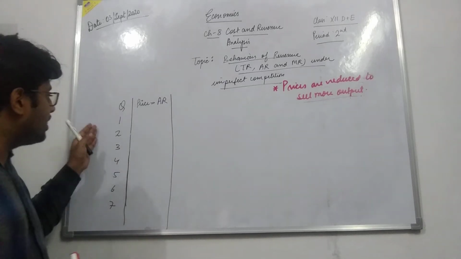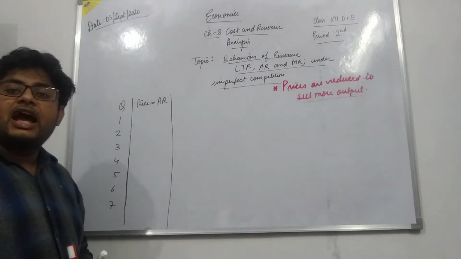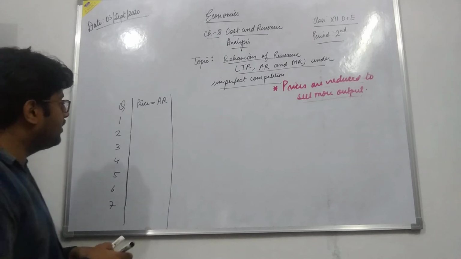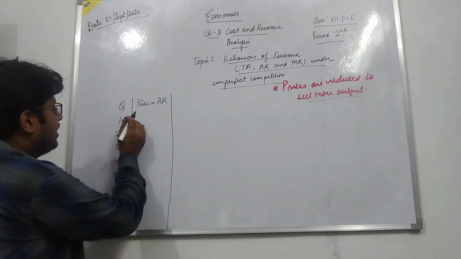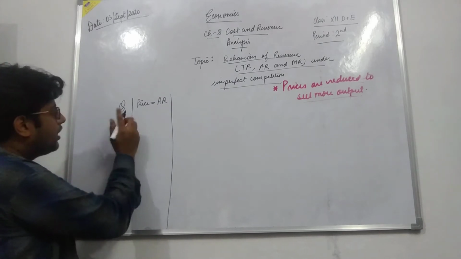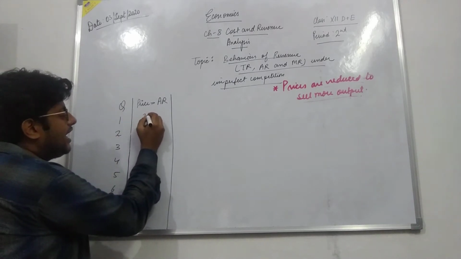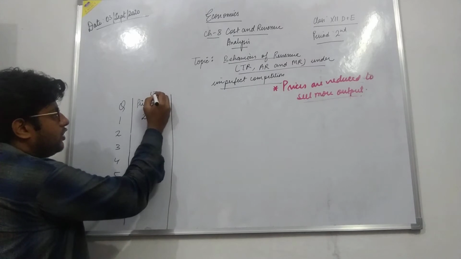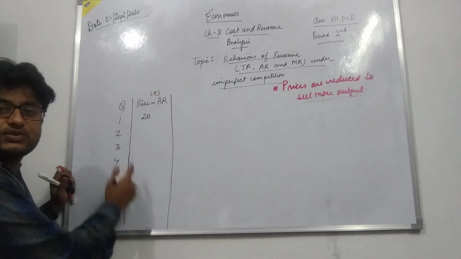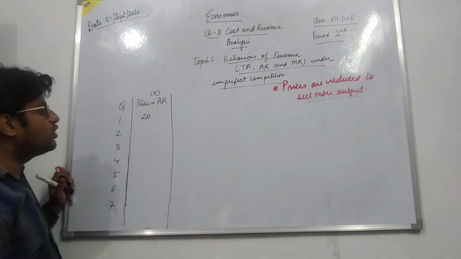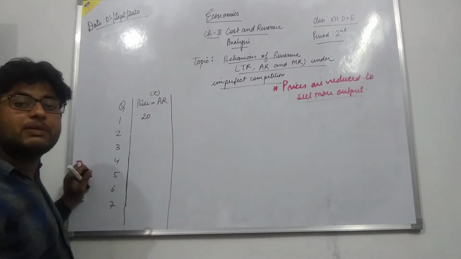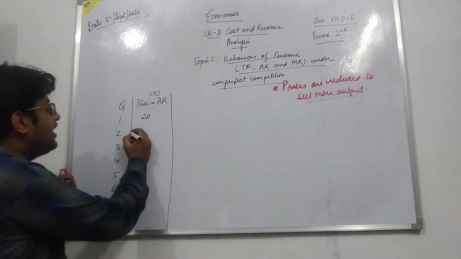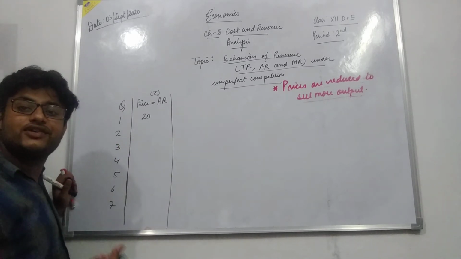So I have told you that prices are nothing but the average revenue. Alright. So I am taking a model in which when the producer is selling one quantity, he is selling at 20 rupees. Alright. And when he has to sell more and more output, he has to reduce the price. In our example, he is reducing the price at a constant rate.